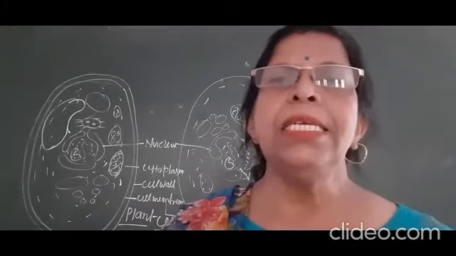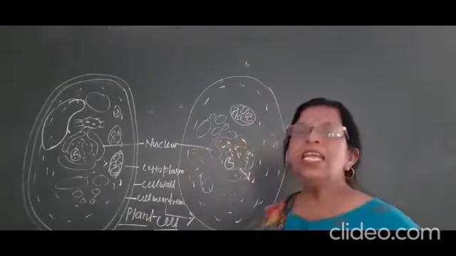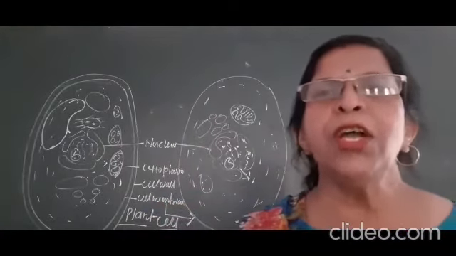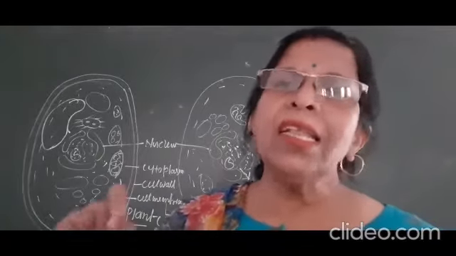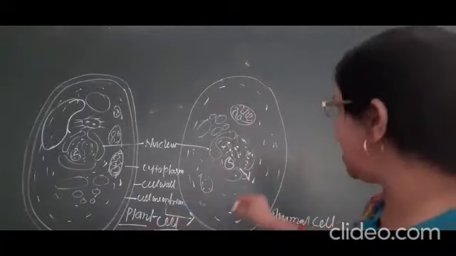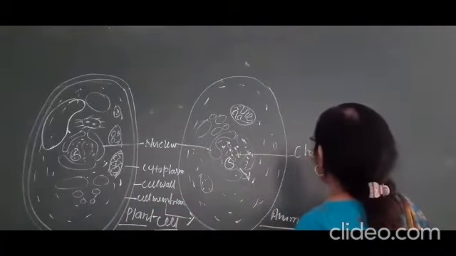A jelly-like liquid is present inside the nucleus, known as the nucleoplasm. Inside the nucleoplasm, very thin fiber-like structures are present, known as chromatin fibers.